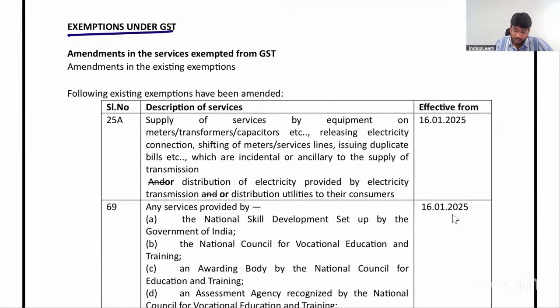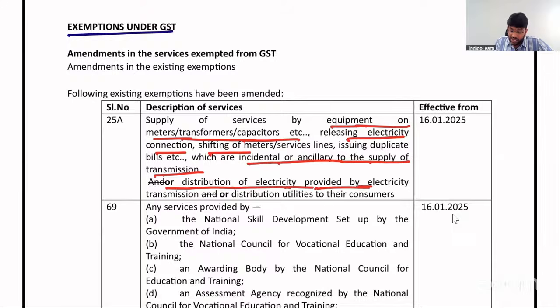We discussed this about supply of service by equipment on meters, transformers, releasing connection, shifting of meters, which are accidental or incidental or ancillary to supply of transmission or distribution of electricity provided by electricity transmission or distribution utility. Earlier the word used was "and", now they changed it to "or".